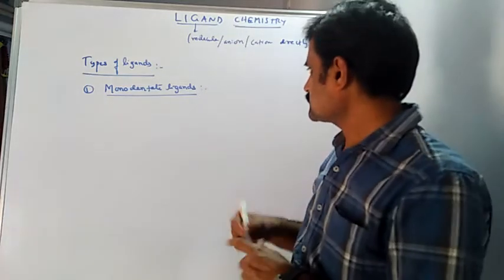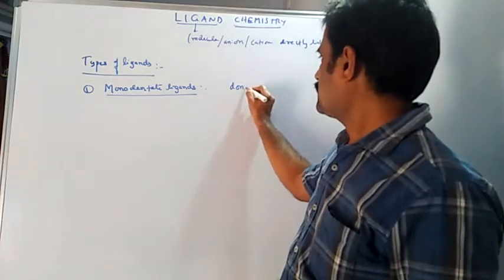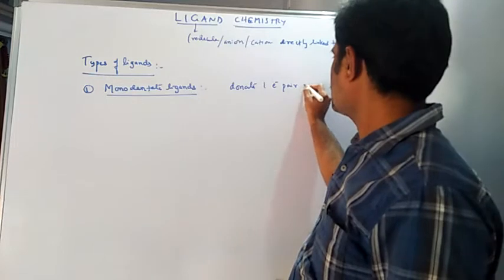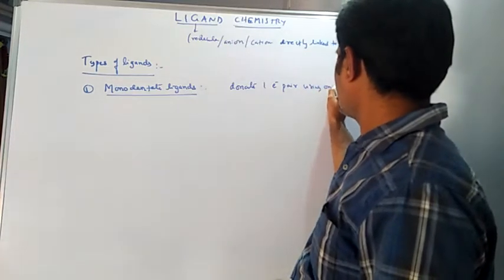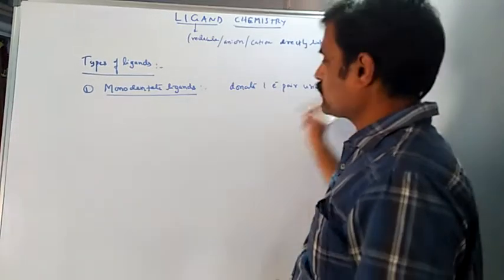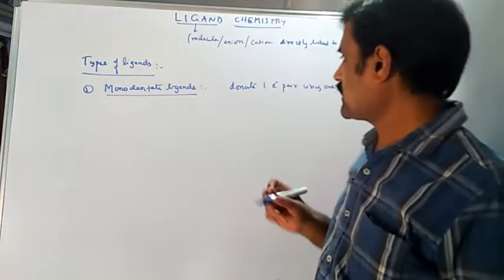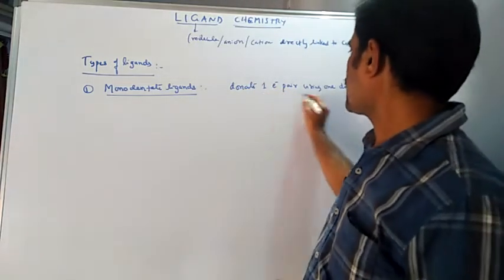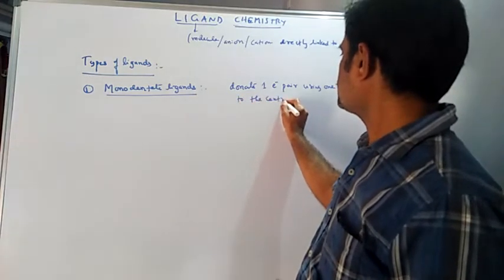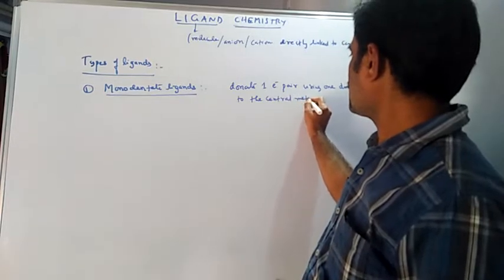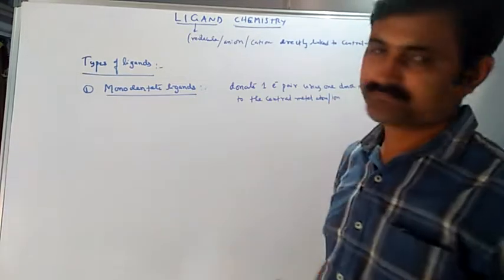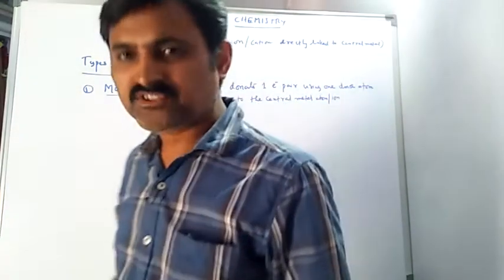Okay. So, here they will donate one electron pair using one donor atom. So, the donor atom is one and that will donate one electron pair to the central metal atom or ion.